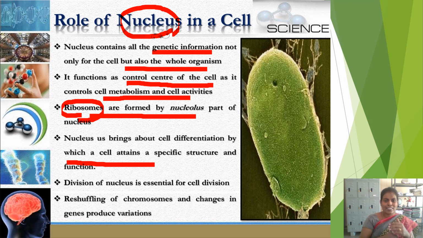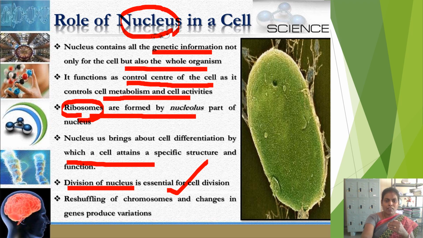Division of the nucleus is essential for cell division. Whenever a cell is about to divide, the nucleus inside the cell also gets divided. That is very essential for cell division, to transfer the characteristics from the parents to the babies.